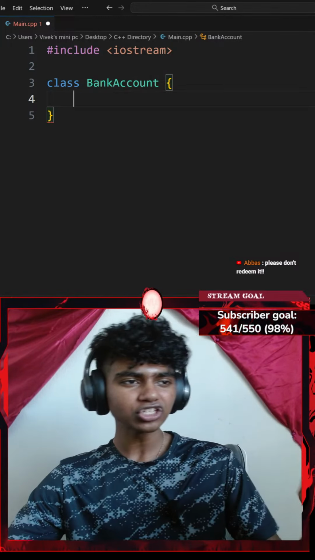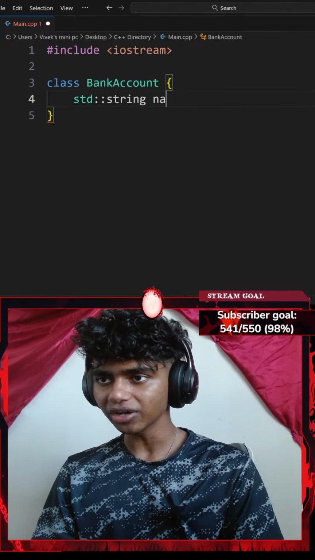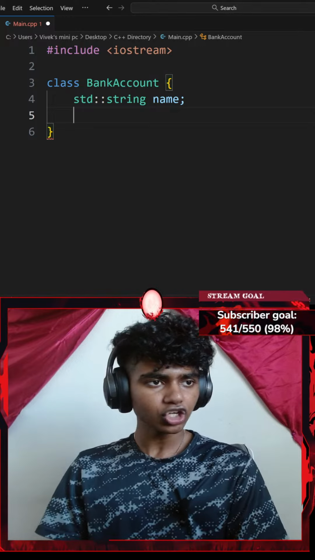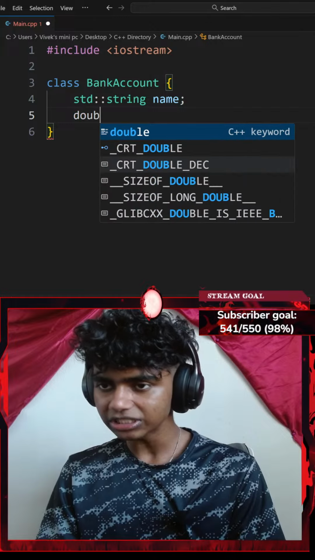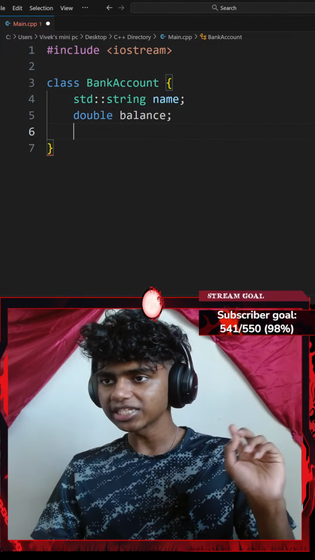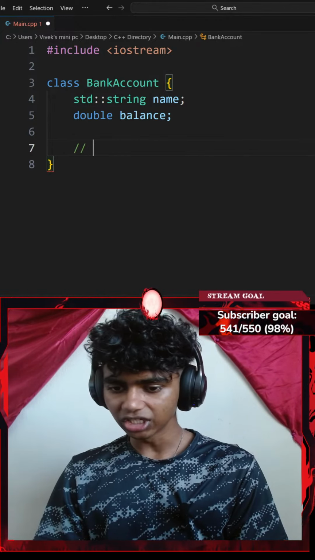Okay, I'm going to be having two variables. The first is going to be a standard string, which is going to be name. And the second one is going to be a double of balance. So I'll go with double balance, ending with a semicolon. And then I've got to add a constructor that sets both of them. So let's go ahead and add a constructor.